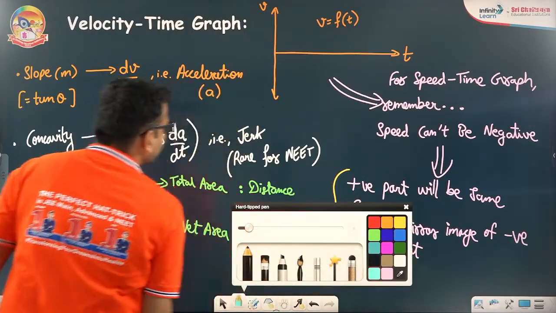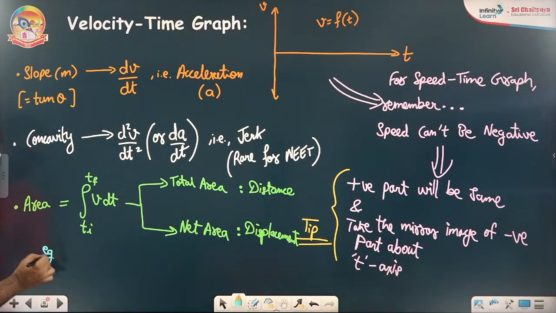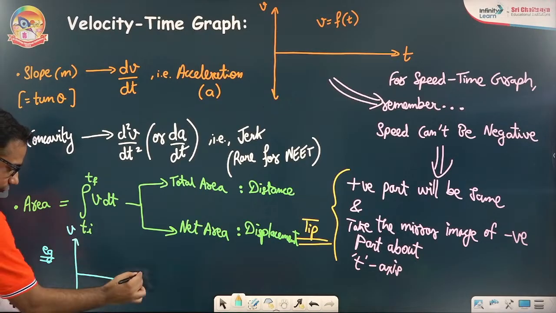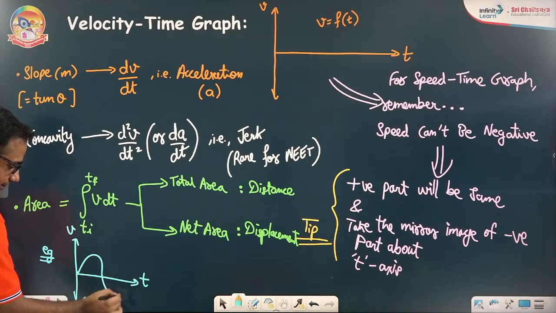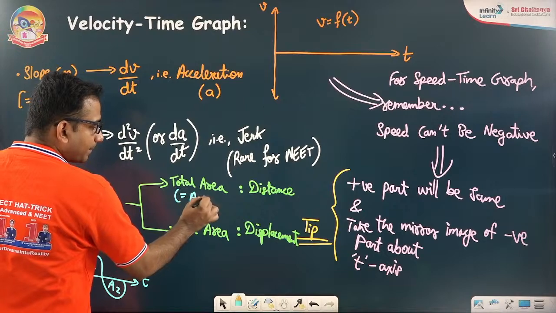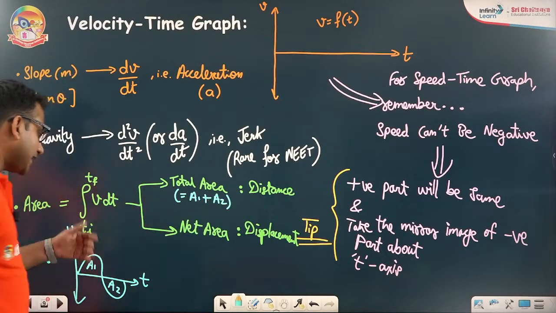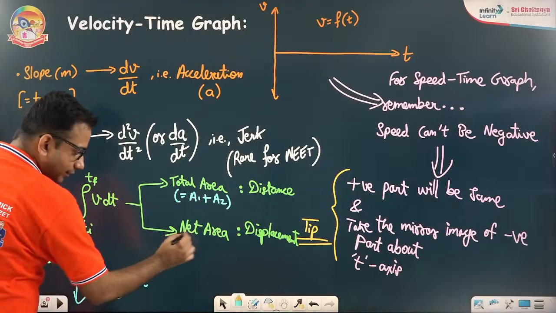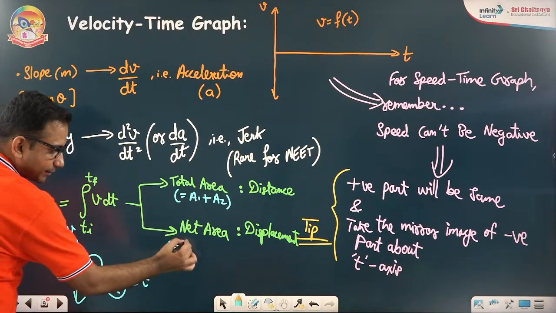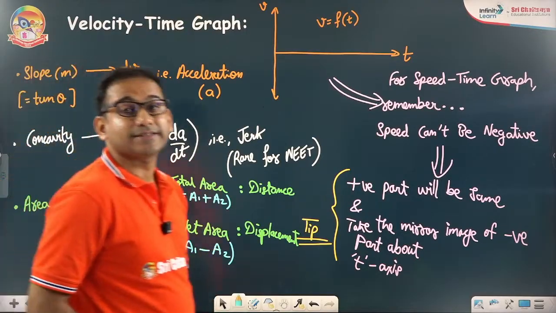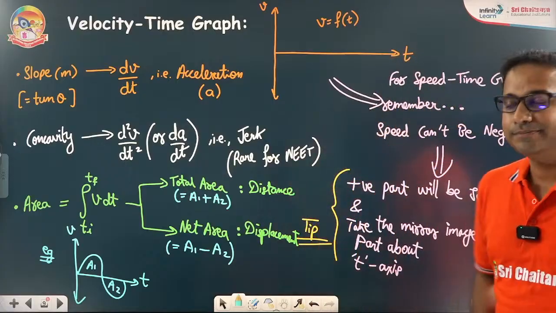Let me take an example for this. For example, suppose I say that this is my VT curve, velocity time curve, and it is like this, A1, A2. So if we are taking the total area, so that will be equal to A1 plus A2. Above the t-axis, below the t-axis, if I just directly add both the areas, it will give you distance total. And if I want to take the net area, then upper area will be positive and lower area will be negative. So that is A1 minus A2. Is that clear? All right.